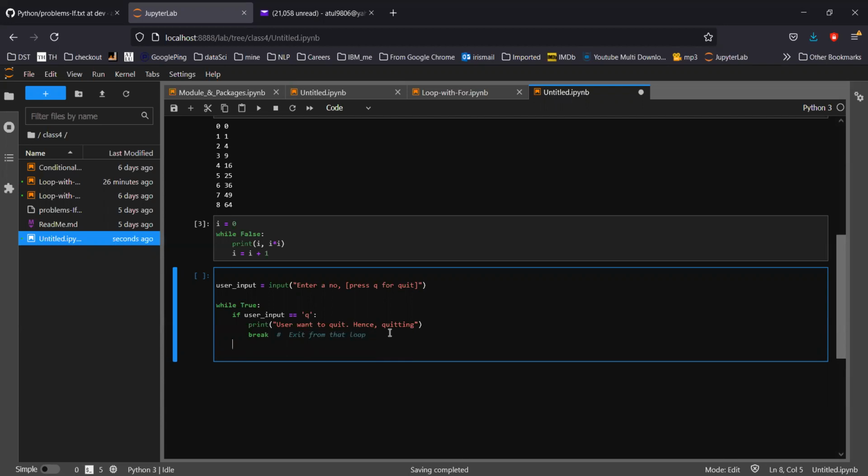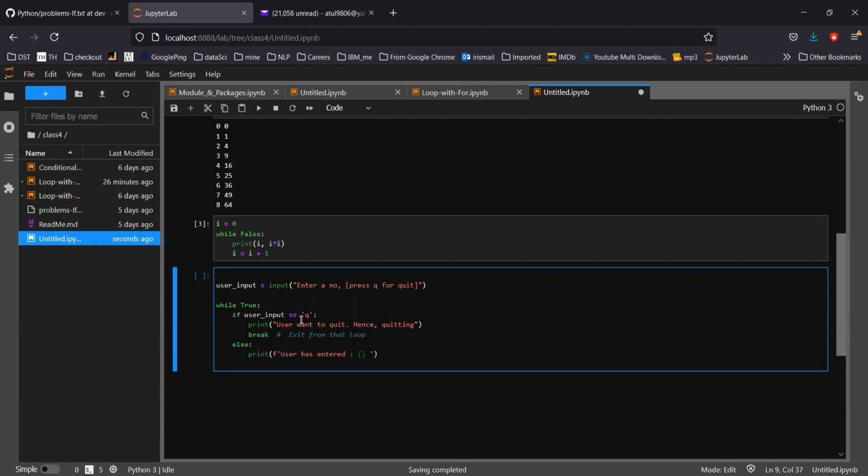Else, print user has entered. Now what's happening here? Understand this very small program. I'm asking to enter a number.